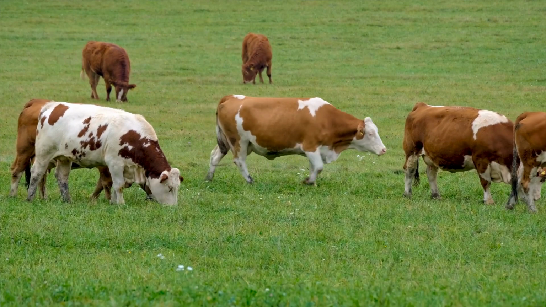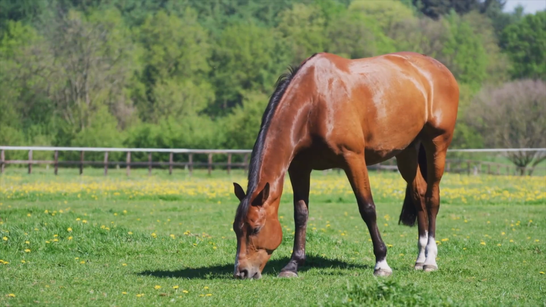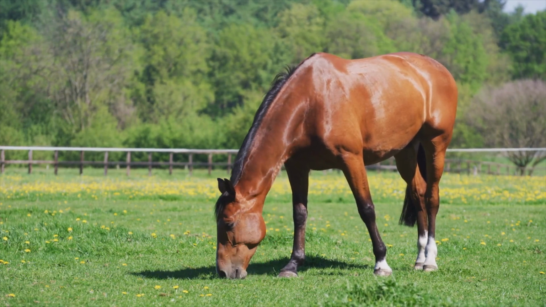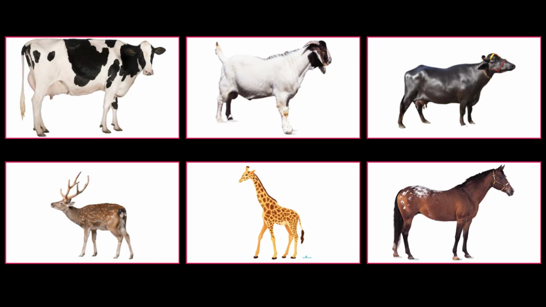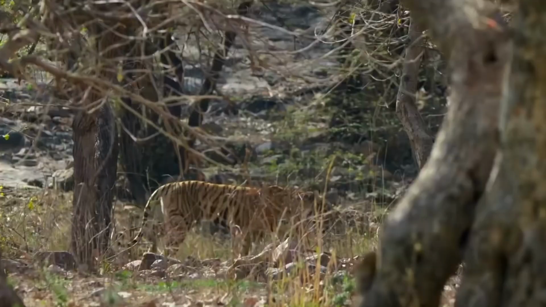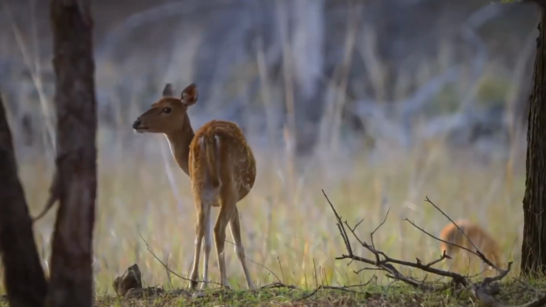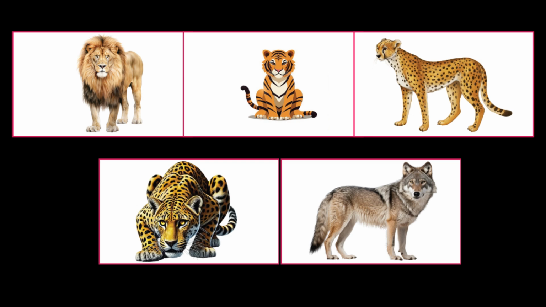Herbivores. Animals that eat only plants are called herbivores. They are also called primary consumers, e.g., cow, goat, buffalo, deer, giraffe, and horse. Carnivores. Animals that eat the flesh of other animals are called carnivores. They are also called secondary consumers, e.g., lion, tiger, cheetah, leopard, and wolf.